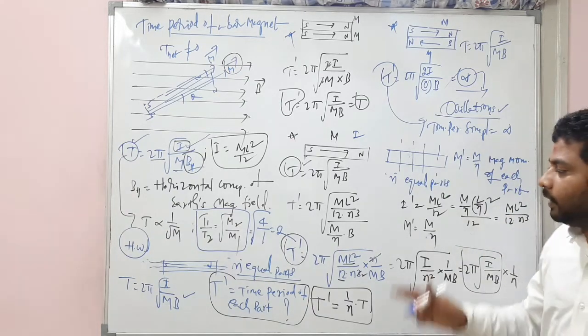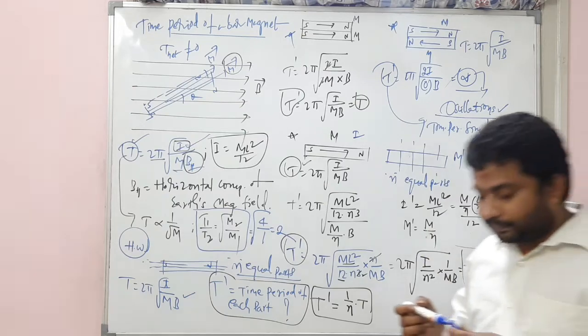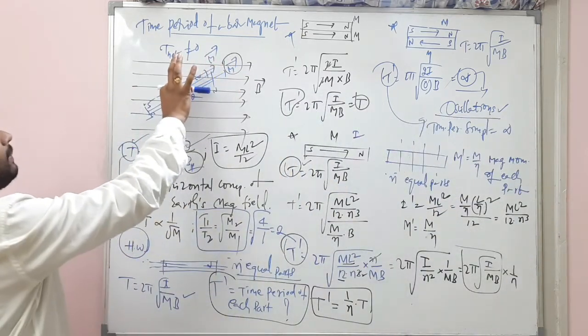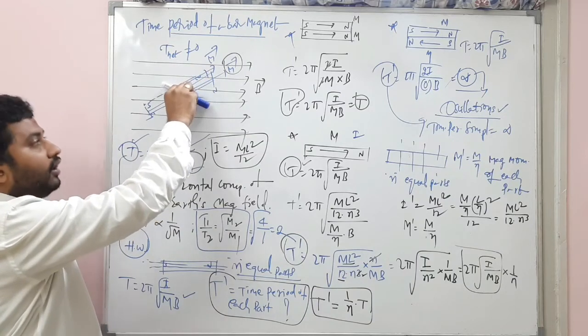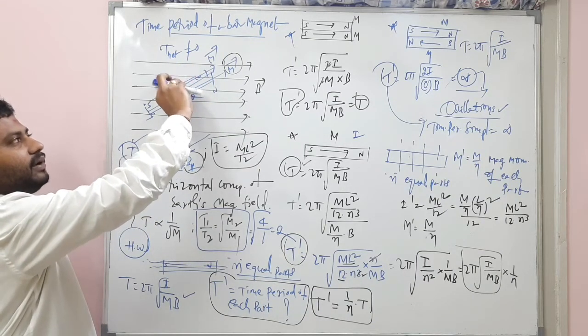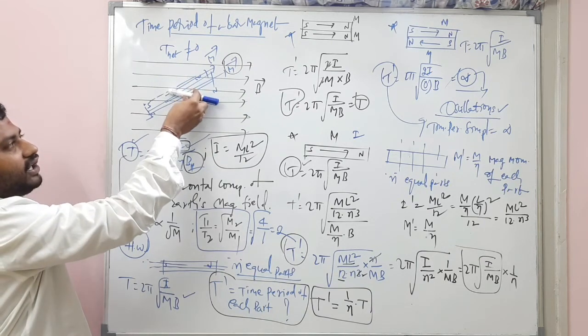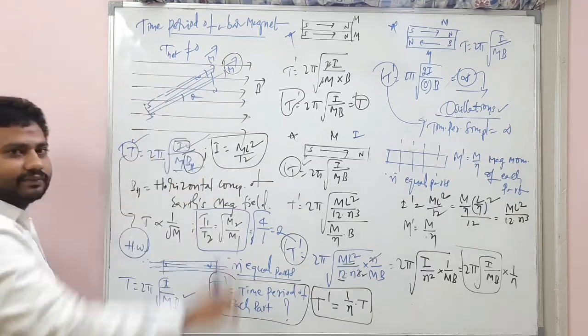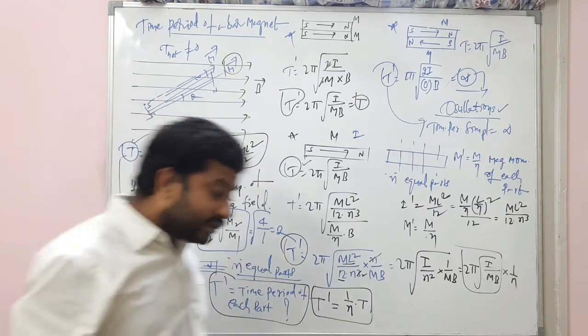I hope you remember one numerical we have solved. Initially the magnet is kept at the stable equilibrium. How much work is done to rotate it to the unstable equilibrium? This is the magnetic moment direction, 0 degrees to 180 degrees. That was also a numerical.